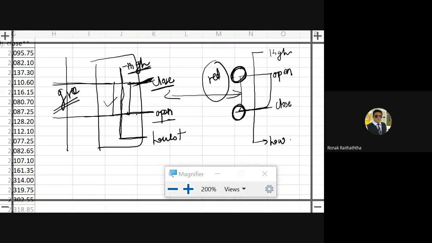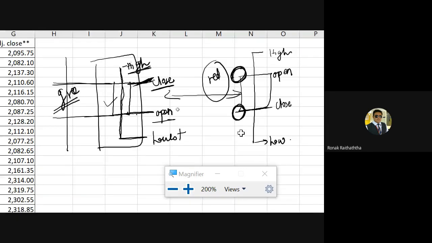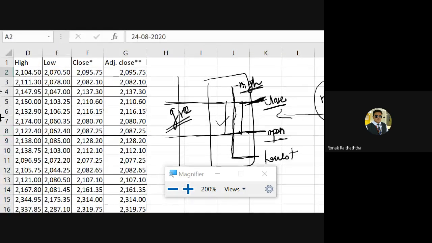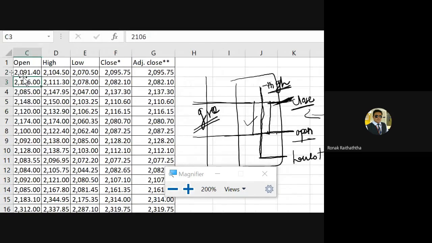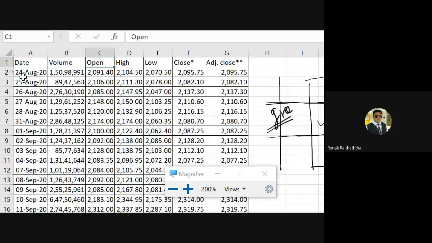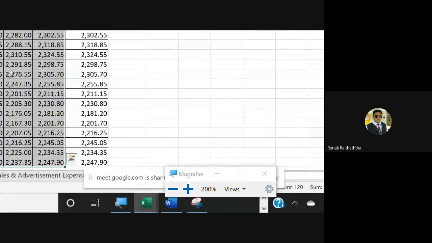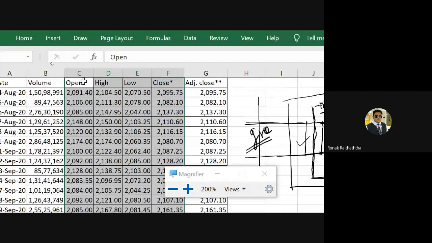So how to prepare such a chart? Now, without going into much conceptual understanding, we may start applying this chart so that we'll be able to get it in a better way. No need to worry, you will be able to get it. Very simple. You have to select the four prices: open, high, low and close. And if you want the dates to be displayed along with that, you may select the date as well, right? Now let's not take the date as of now, just keep it simple. I selected open, high, low and close, all four, and everyone should note this down.